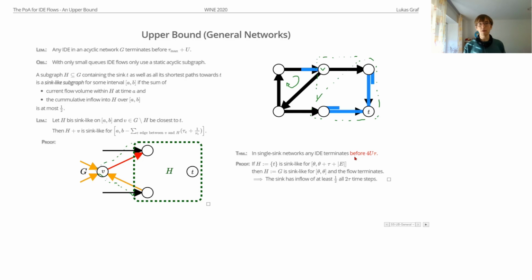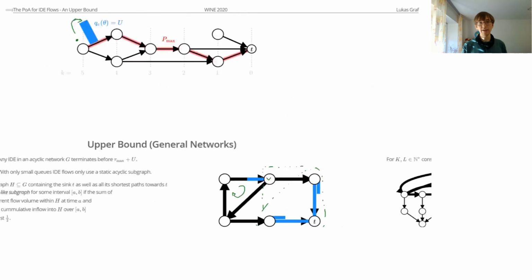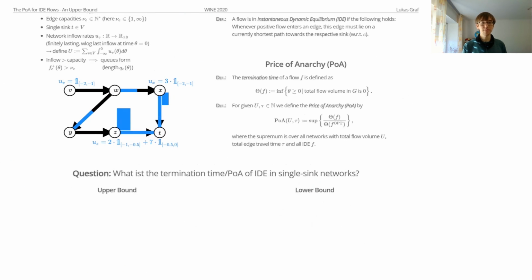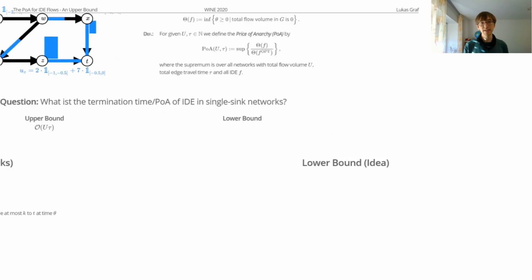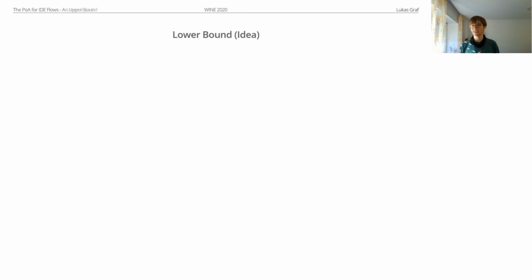And with this, we can now bound the price of Anarchy, because in an optimal flow, we still need at least some constant time for termination, and so the price of Anarchy, the quotient of this termination time by the optimal one, is in O of u times tau. So this gives us our desired upper bound. Like this. And now, for the second part of the talk, we can turn to the lower bound. Now we want to show how good this upper bound actually is.